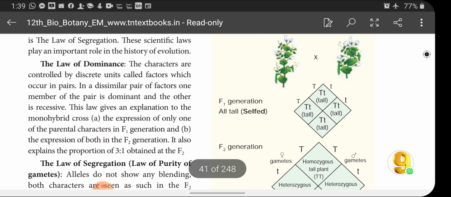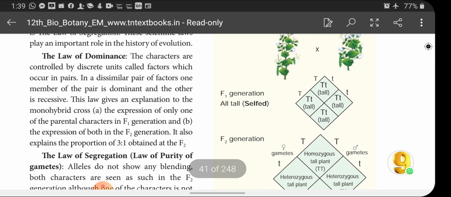Next, law of dominance. The characters are controlled by discrete units called factors which occur in pairs. One is dominant and the other is recessive. So in the law of dominance, the characters are controlled by discrete units called factors, that you know very well, which occur in pairs, isn't it? So these characters occur in pairs, that we have discussed earlier.